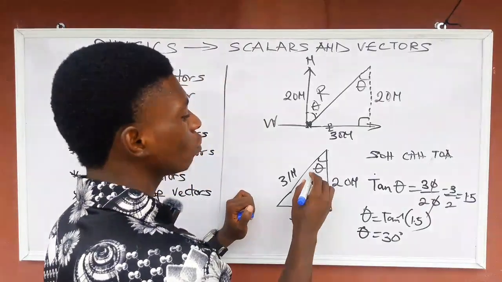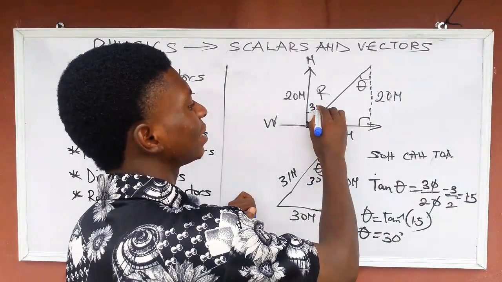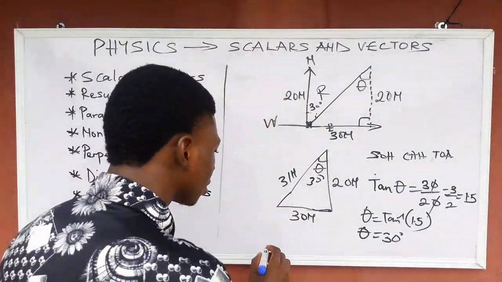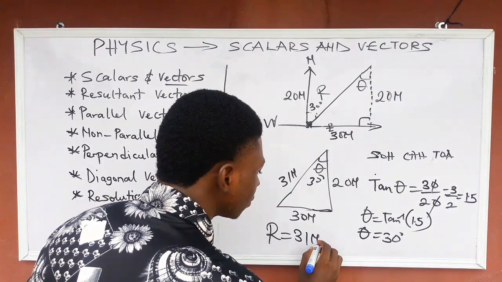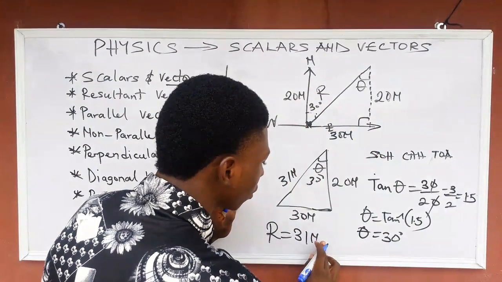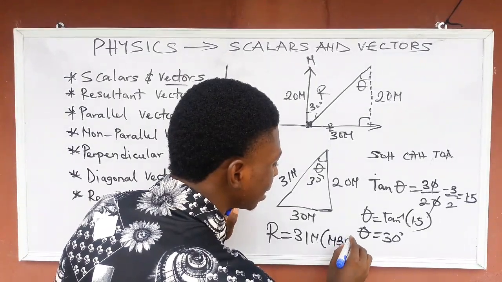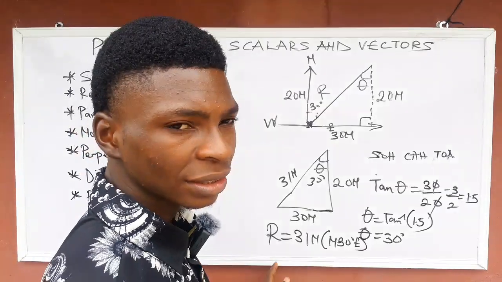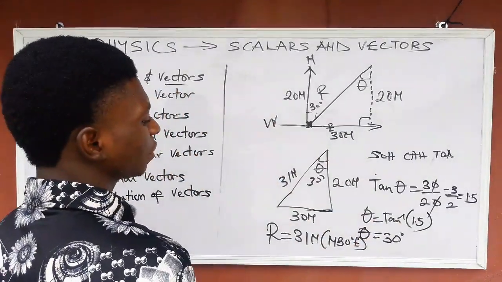So this angle will now be 30 degrees, and the resultant will now be 31 Newton, 30 degrees north of east. That is the value of our resultant. I hope you get what I just explained.